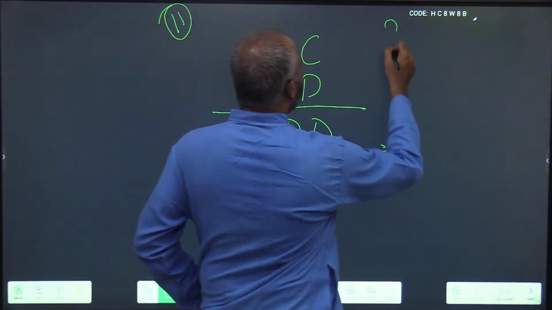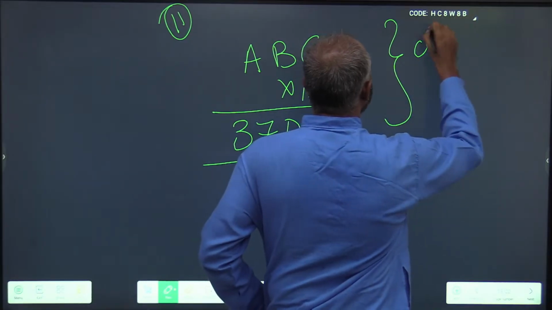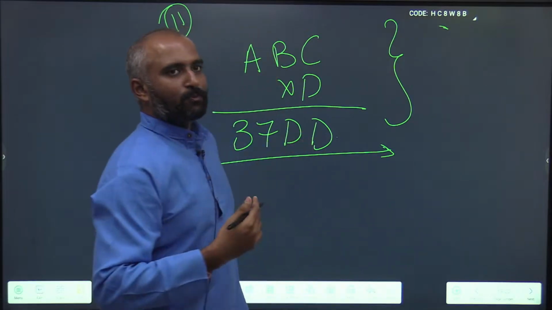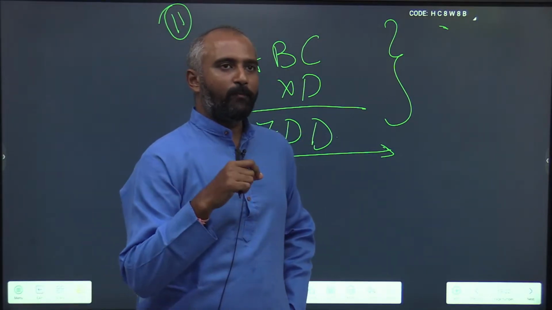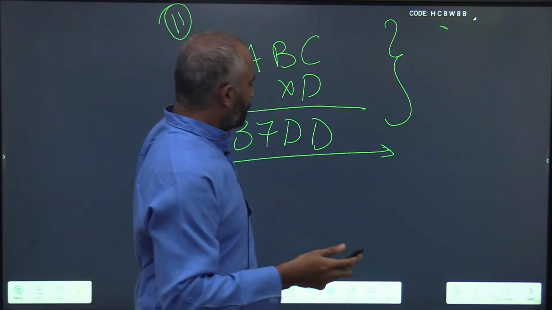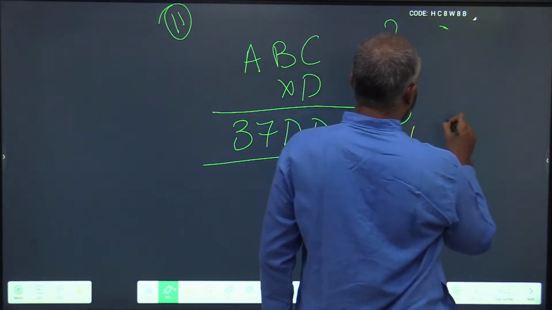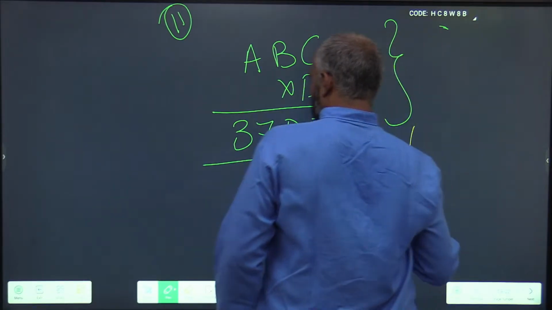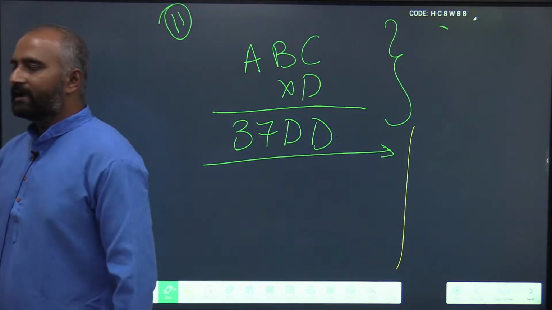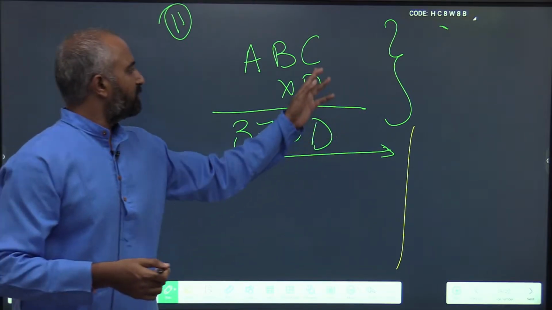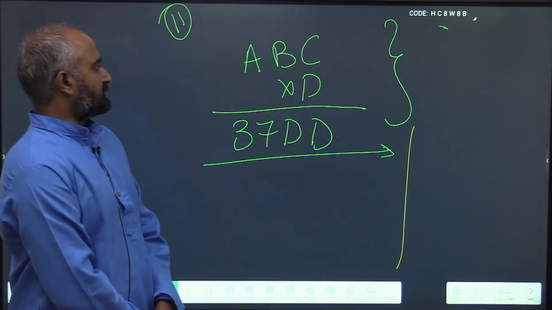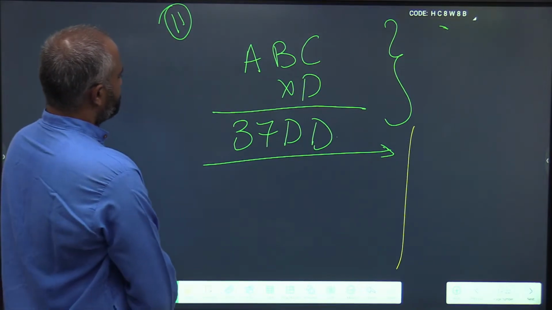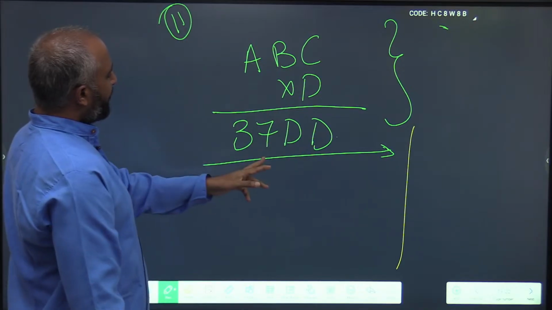I know the cryptarithmetic way is not the efficient way to solve this problem, but we'll discuss this problem both from the point of view of cryptarithmetic and with any innovative way. Can we solve this much faster? And do you find the pattern here?